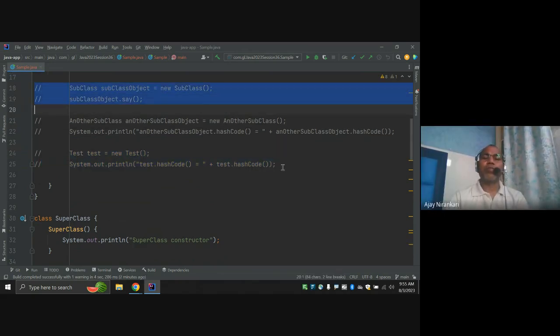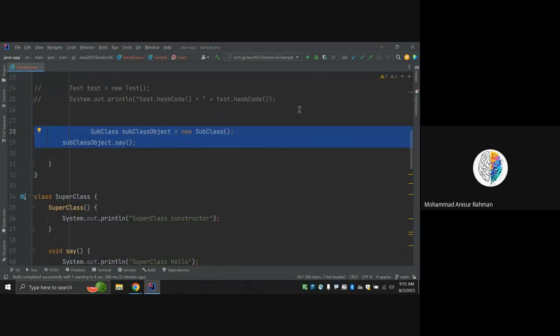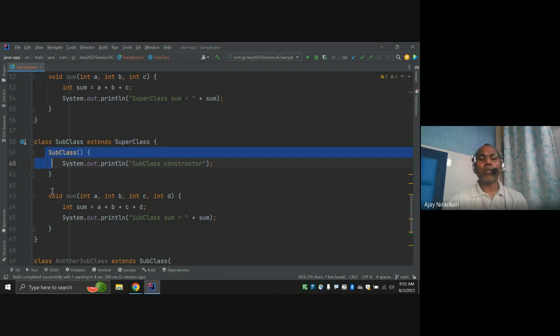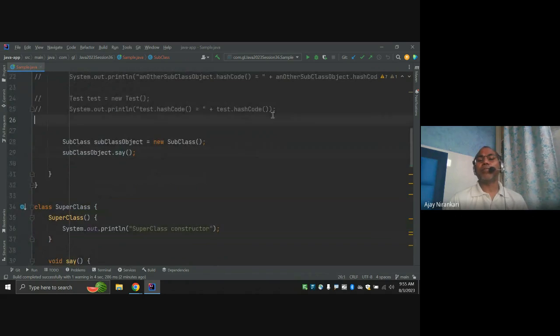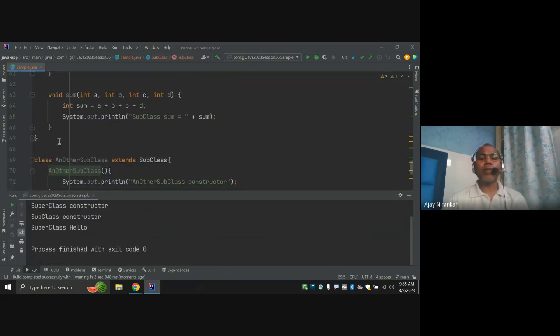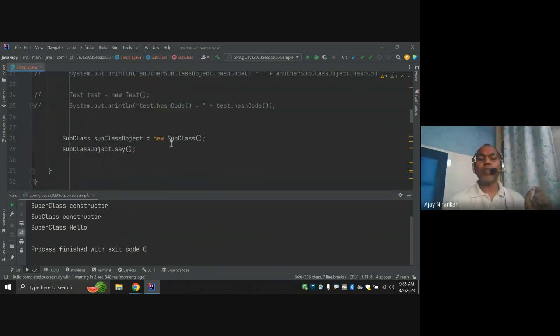Just one point I want to highlight here. Say I have one subclass. Go to my subclass. Subclass has only a constructor and some method, right? And here I can call the say method. The problem is, if this say method is not defined in this subclass, that means it comes from inheritance, right? Is it clear now? From where does this say method come? The say method is from the inheritance rule. It means the superclass may have this same method, right?